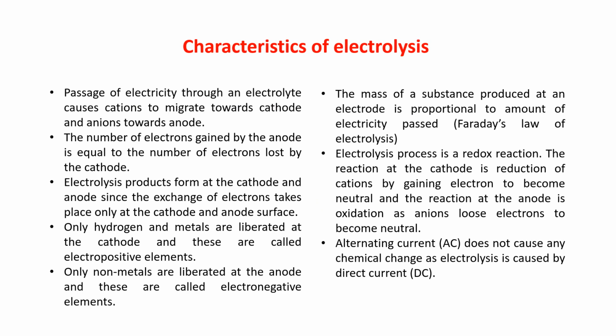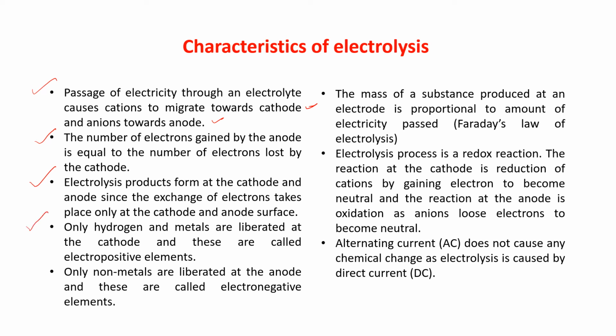So what are the characteristics of electrolysis? Number 1, passage of electricity through an electrolyte causes cations to migrate towards the cathode and anions towards the anode. This is all you know. Next, the number of electrons gained by the anode is equal to the number of electrons lost by the cathode. Next, electrolysis products form at the cathode and anode since the exchange of electrons takes place only at the cathode and anode surface.